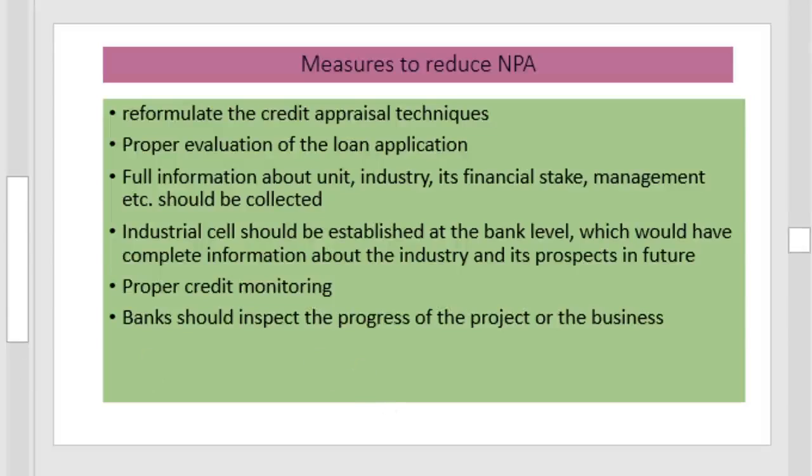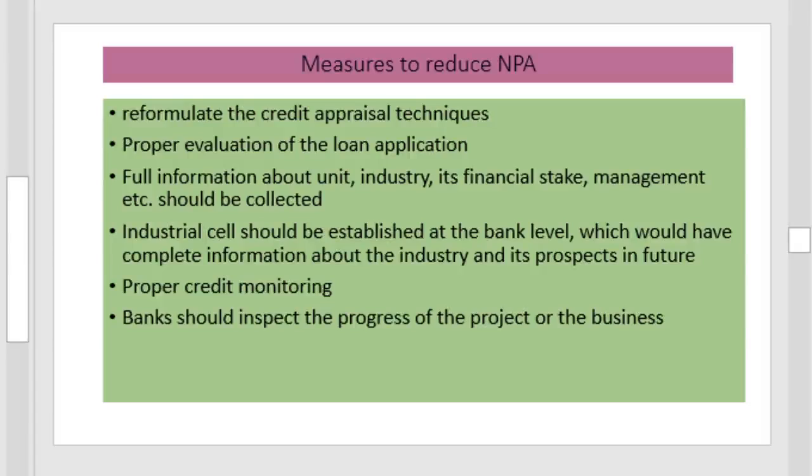How can we reduce this? First important one is to reformulate the credit appraisal technique. That is, sanction the loans by taking into account the repaying capacity of the customer. Second one, proper evaluation of loan applications. The loan application must be properly evaluated and funds must be provided.